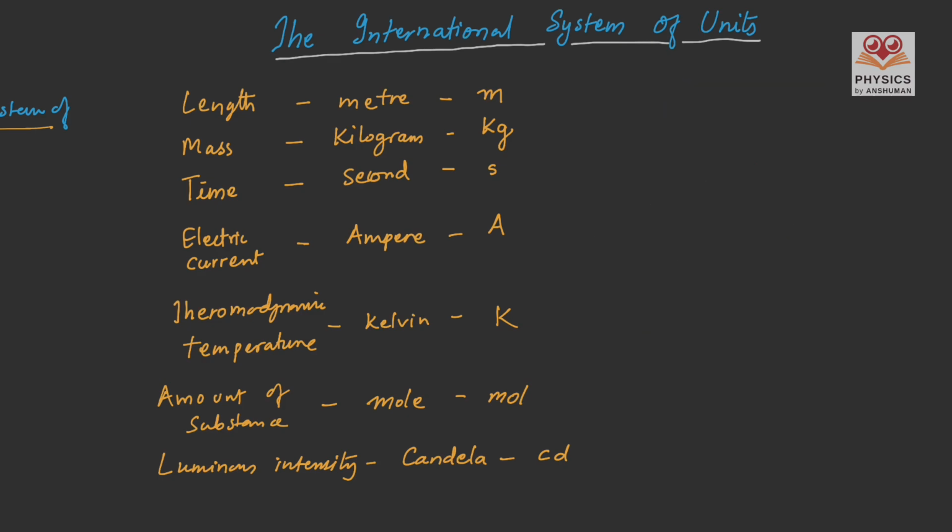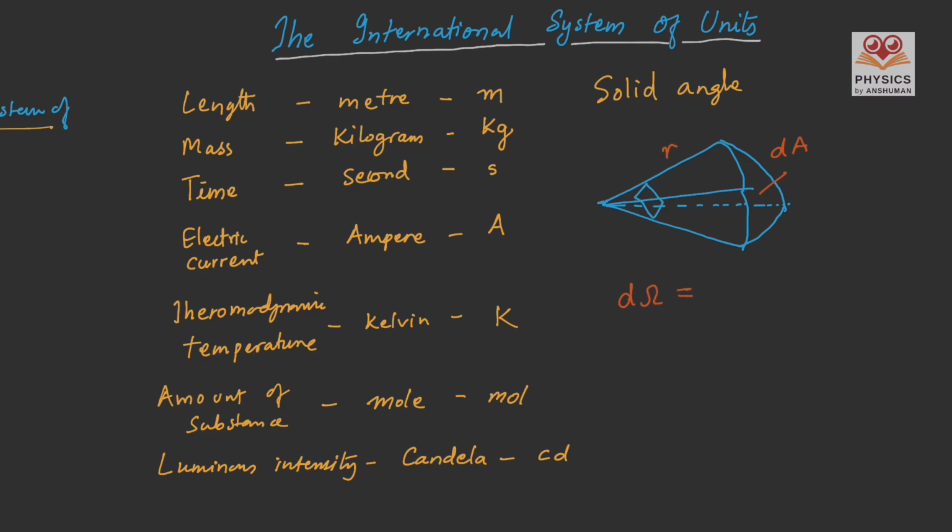The second dimensionless physical quantity is solid angle. It is a 3-dimensional angle, just like you're having a cone, ice cream cone. The cone you see, that has some angle. And we can say that delta omega is the solid angle, and it is equal to the surface area divided by the square of the radius of the sphere.